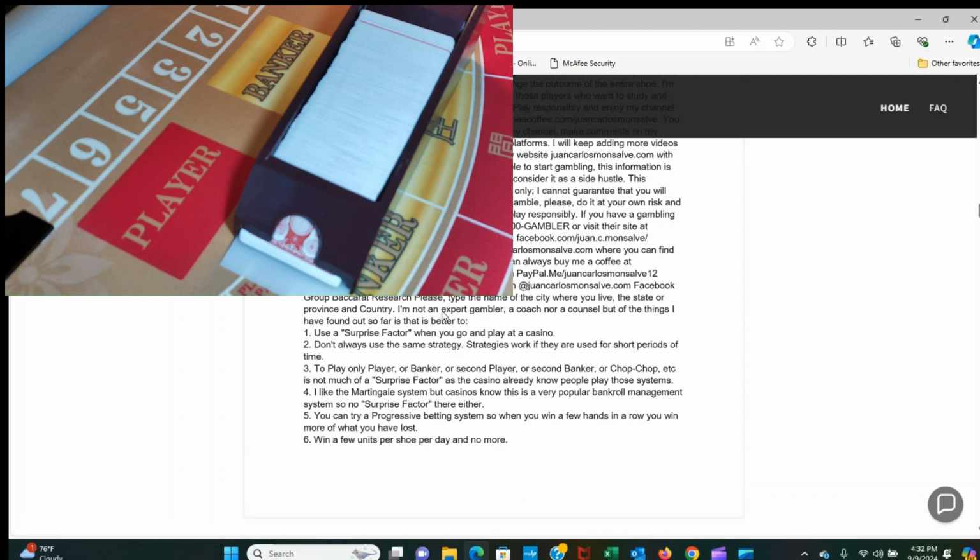Something that I just saw here is where I mentioned the surprise factor. One of the things that I recommend when you go to the casino is to use the surprise factor. When you go, play a few minutes, make your money, and get out. Don't stay longer than needed, because you will end up losing.